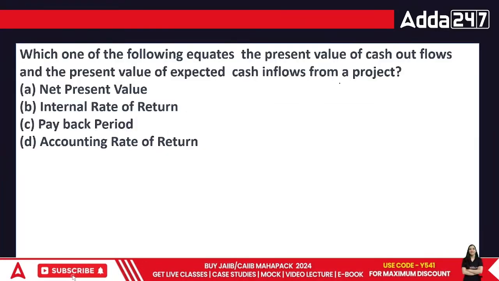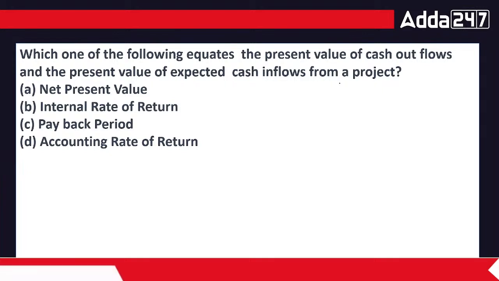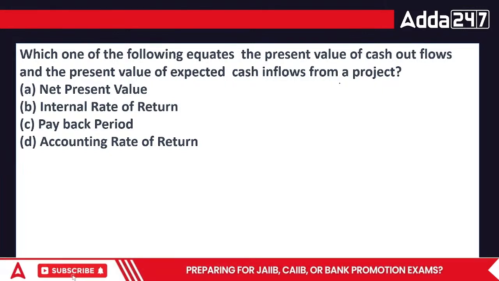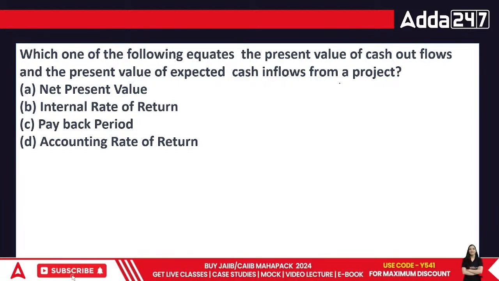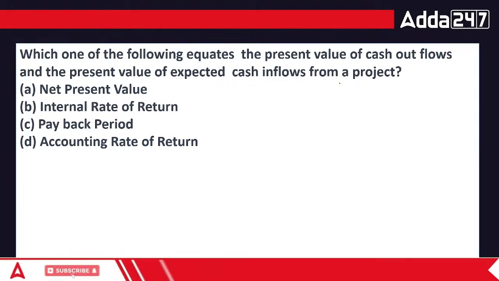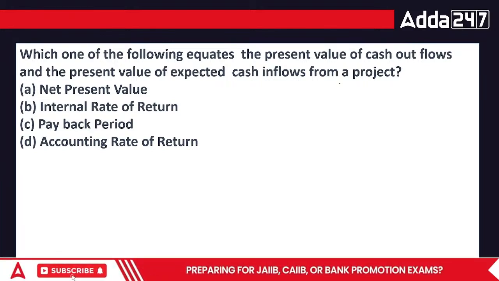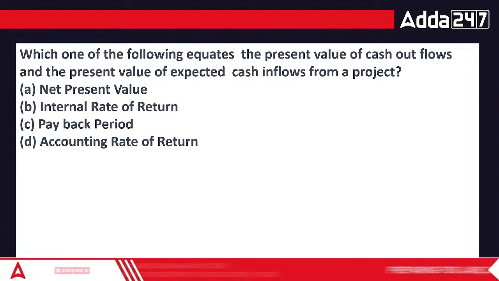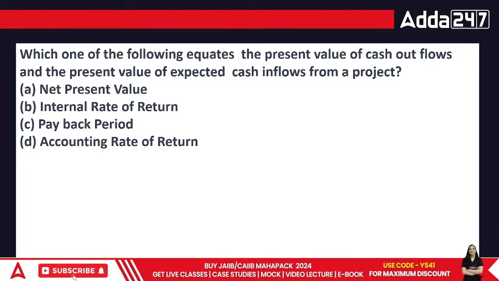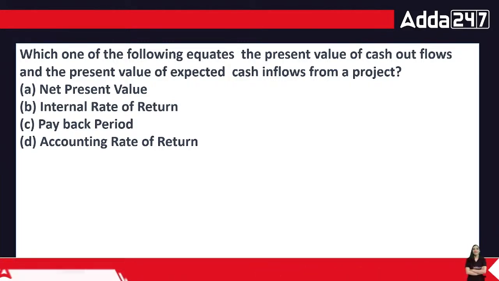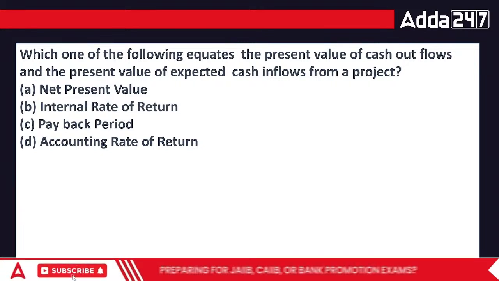Which of the following equates the present value of cash outflows and present value of expected cash inflows from a project? NPV, IRR, payback, ARR, accounting rate of return, and IRR is internal rate of return. These are just the mini terms that we use. So everybody, what's the answer? Which one of the following equates the PV of outflows and PV of inflows?